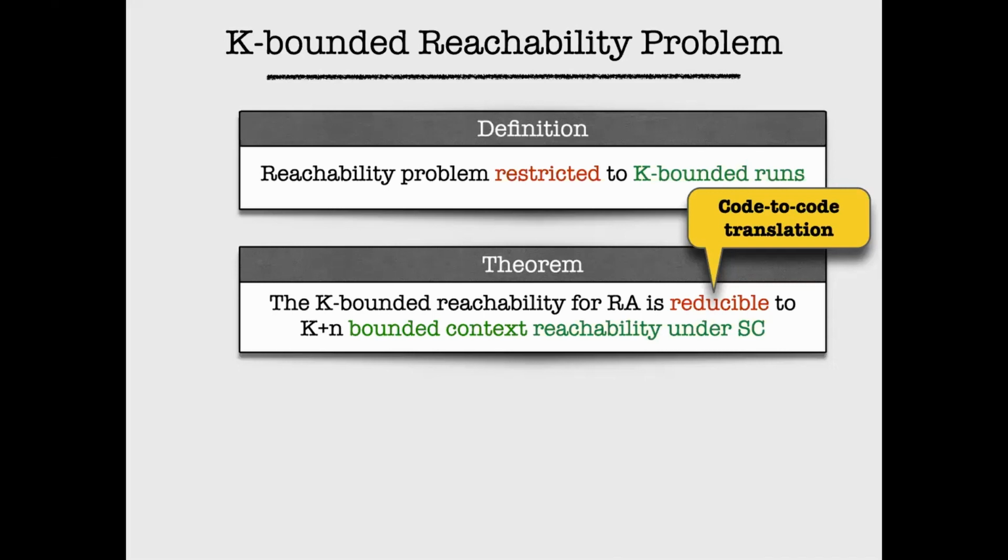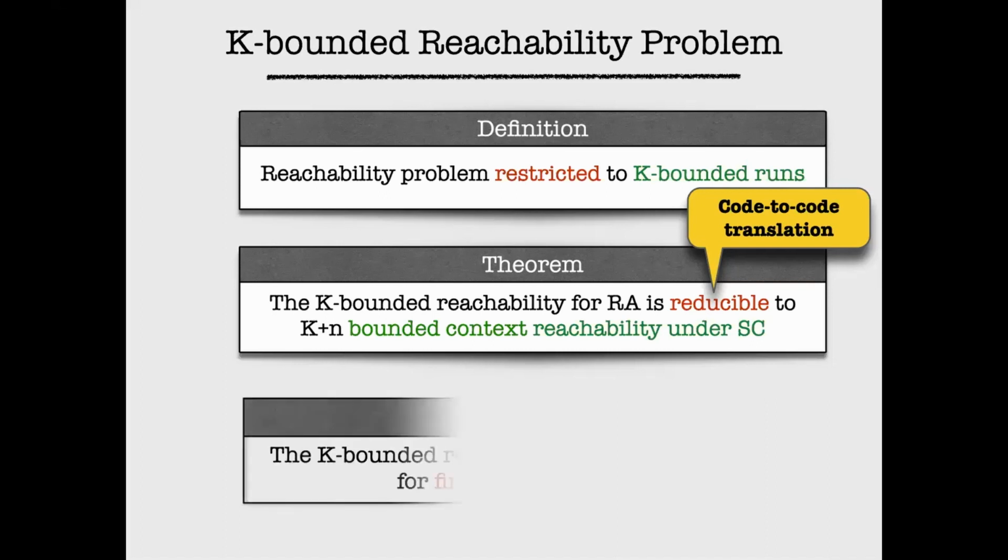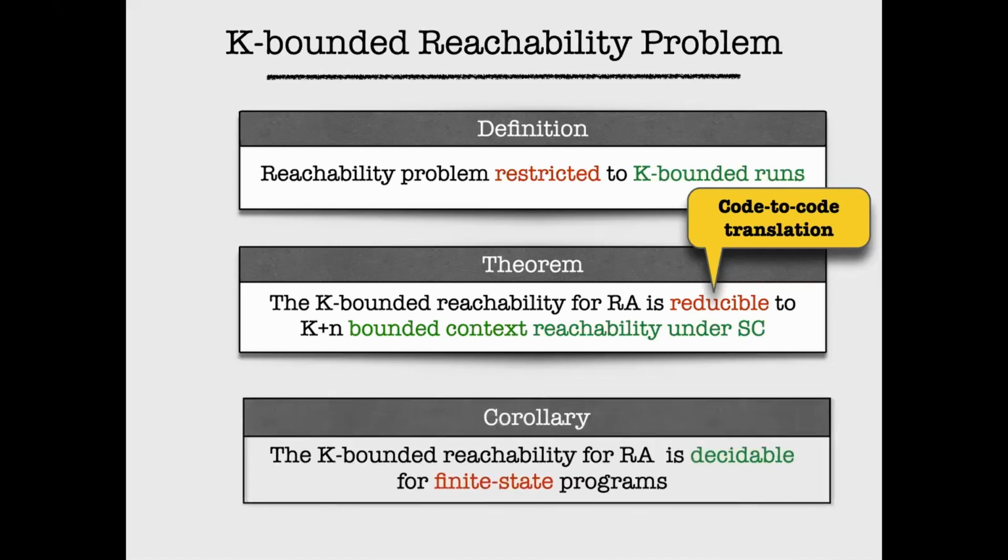We do a code-to-code translation by instrumenting the given code with some extra things, which I will briefly mention, and we can show this reduction. The corollary of this is that K-bounded reachability is decidable for release acquire, because we know that the problem is decidable with respect to bounded context reachability under sequential consistency.